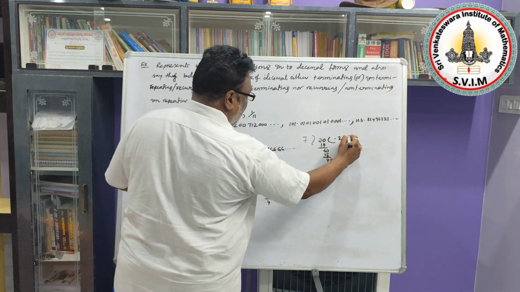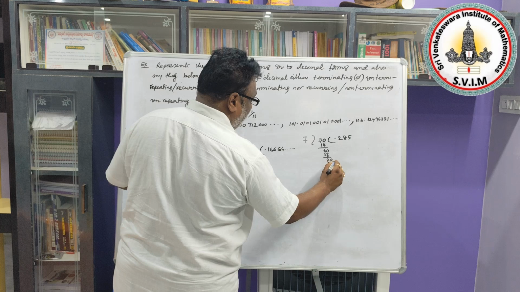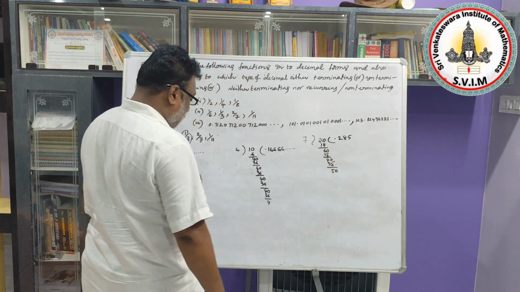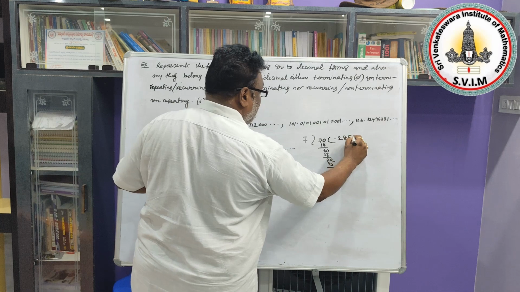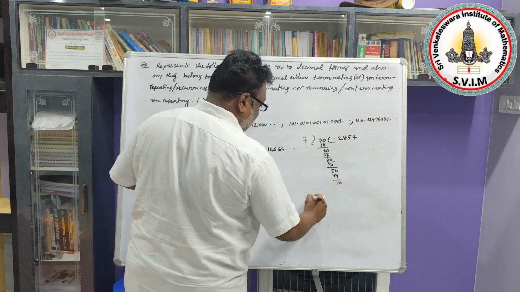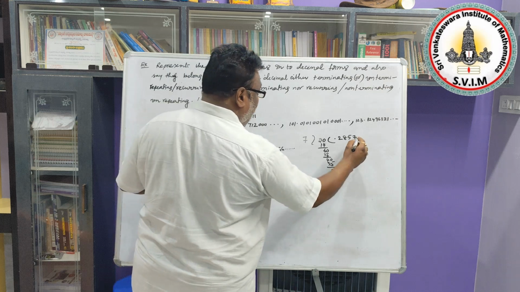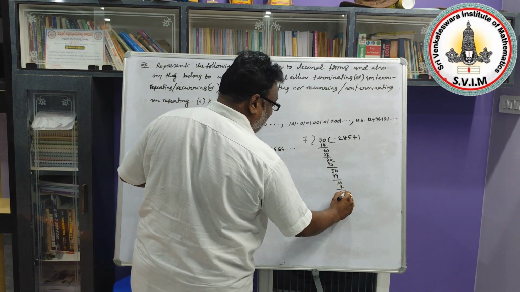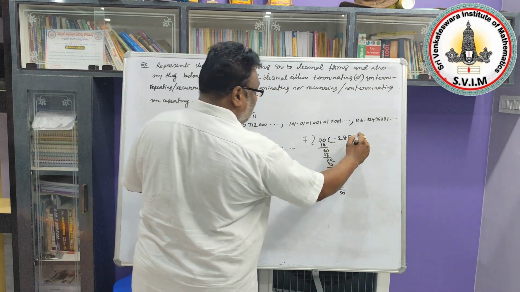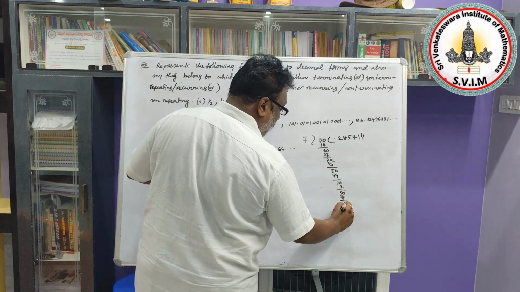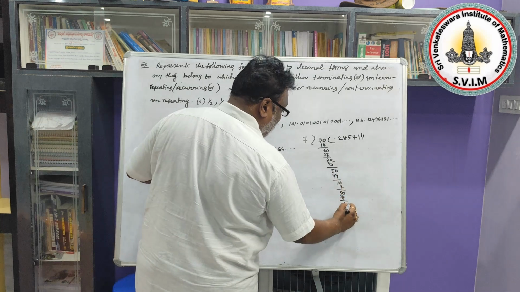Next, how many times will it cancel? 7 5 is 35. The remainder is 5. Due to this point you can take 10. How many times will it cancel? 7 7 is 49. Remainder 1 0. How many times will it cancel now? 7 1 is 7. Remainder 3 0. After that 7 4 is 28. Remainder 2. Due to this point you can promote 10.